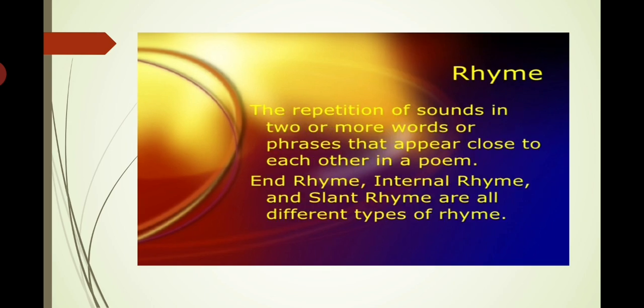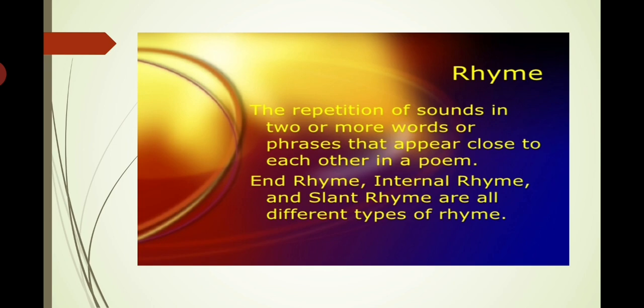Rhyme, the repetition of sounds in two or more words or phrases that appear close to each other in a poem. End rhyme, internal rhyme, and slant rhyme are all different types of rhymes. Like we say, twinkle, twinkle, little star, how I wonder what you are.